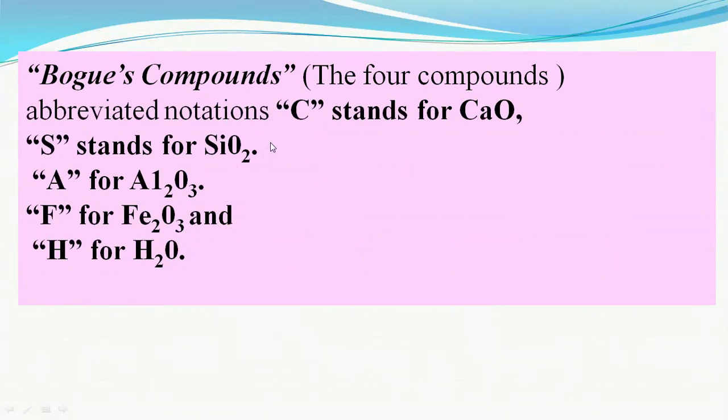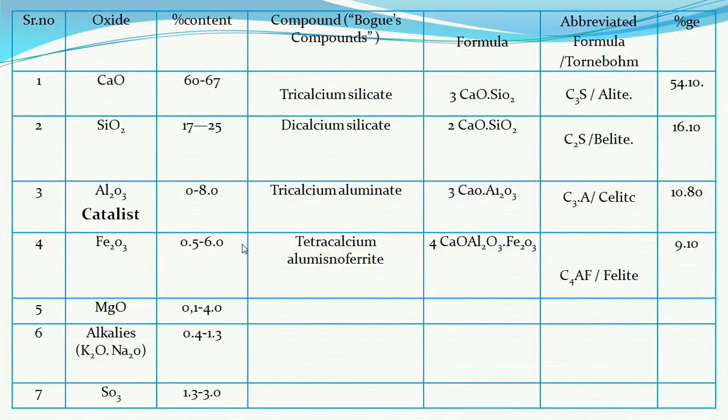In all this, C3S, C2S, C3A, C4AF, and later on we will be discussing the CSH gel. C stands for calcium oxide CaO, S stands for silicon oxide SiO2, A stands for Al2O3 aluminum oxide, F stands for Fe2O3 iron oxide, and H stands for H2O. Must keep these things in mind permanently.